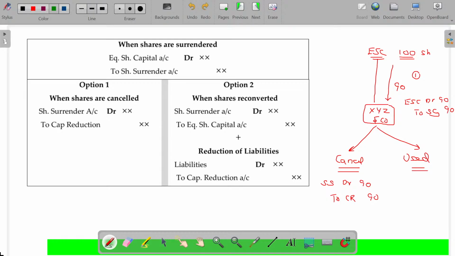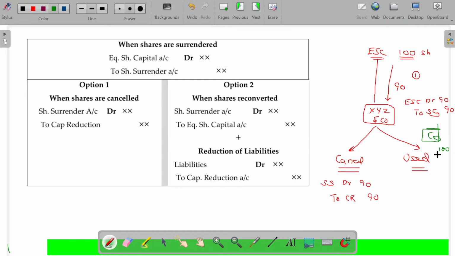Now, used means that the surrendered share later on may be offered to somebody else. One of the creditors, say C, says, sir, you have to pay me 100. As I came to know that your business is supposed to be closed or weaker, settle my due immediately.